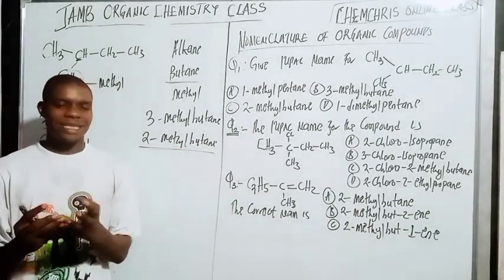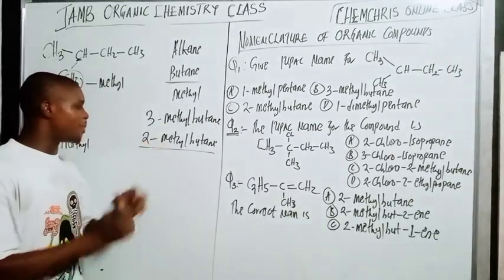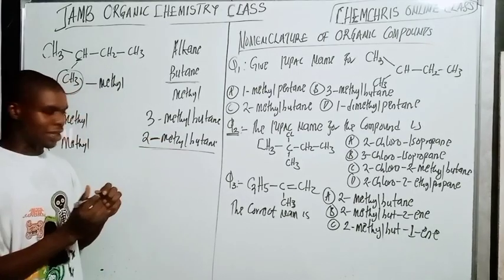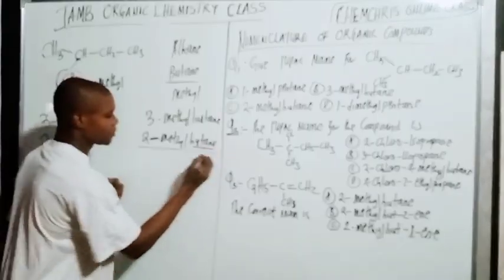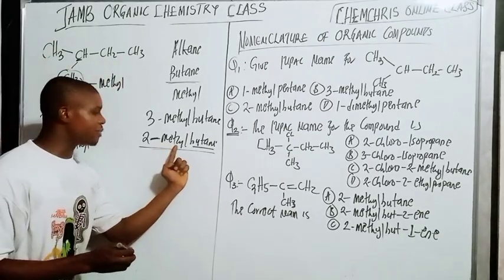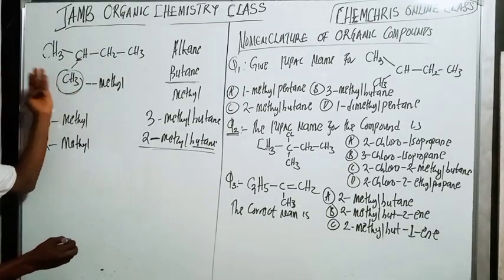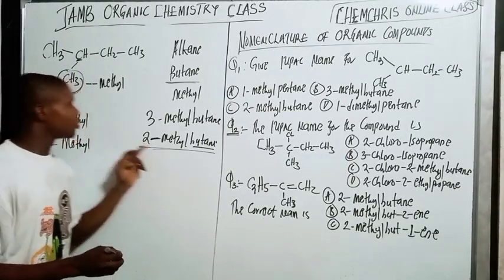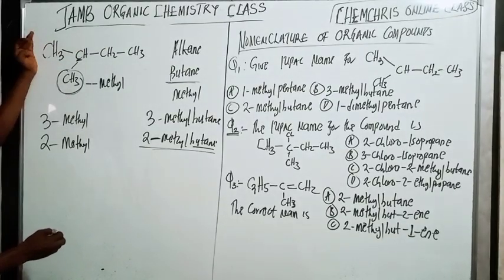Another thing to take note of is that when you are naming, you must separate numbers and letters with a hyphen, a dash. It's very important. So, 2-methylbutane. How do I get butane? From 1, 2, 3, 4. How do I get methyl? It's from this one that is not counted among the chain, one carbon atom, so it's methyl. How do I get 2? When you start from 1, 2, the position of the carbon atom that carries the methyl is 2.